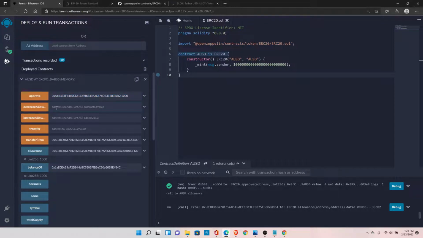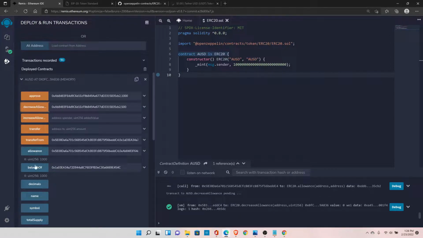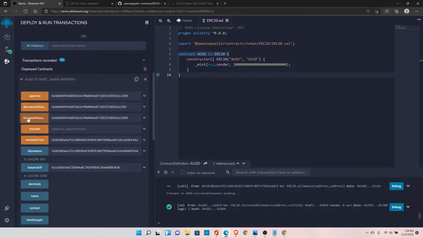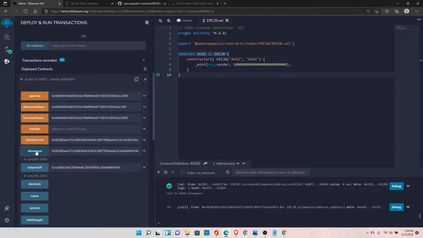And if you want to decrease, let's say I want to decrease by 500. So this will decrease it. Now check the allowance. You can see it is 500 now. If you want to increase, let's say you want to increase by 5000. Now check the allowance. Now you can see the 5000 was added to whatever the existing amount was. So basically it is calling the approve function at the backend, but it is adding or decreasing in the existing balance. I hope now you are clear with each and every function that is out there in the ERC20 tokens.